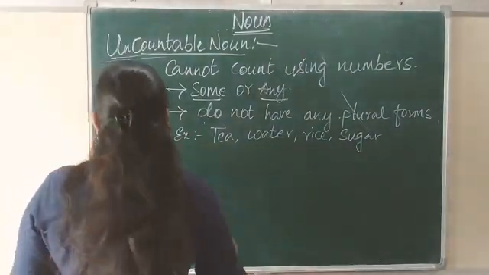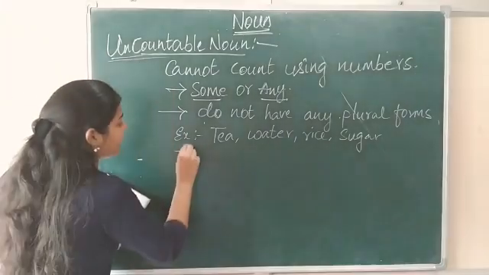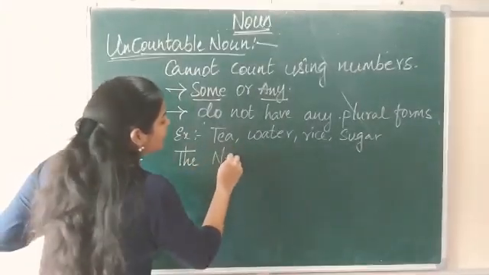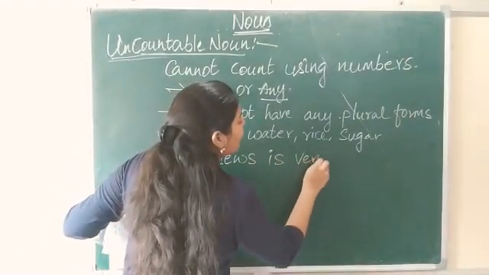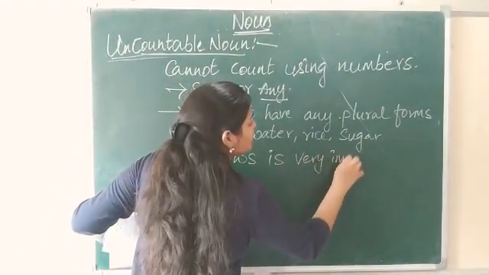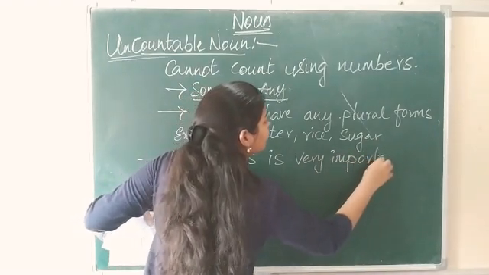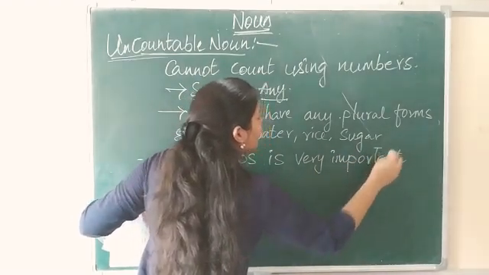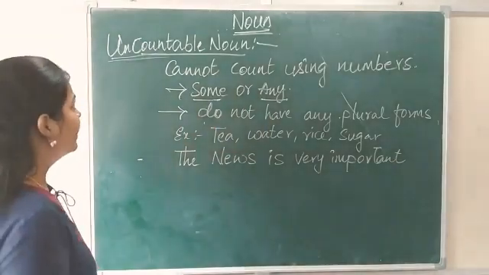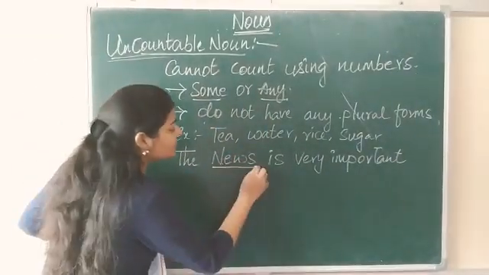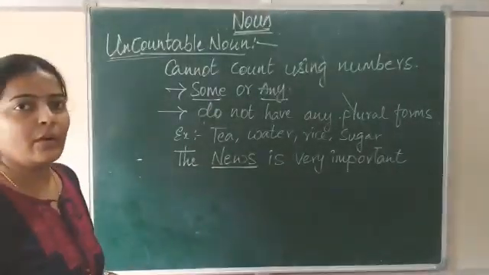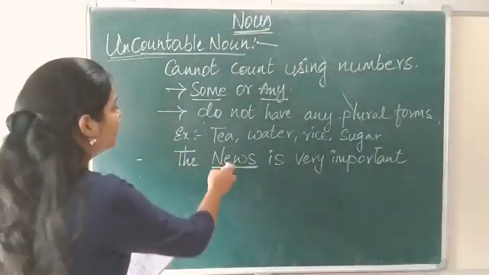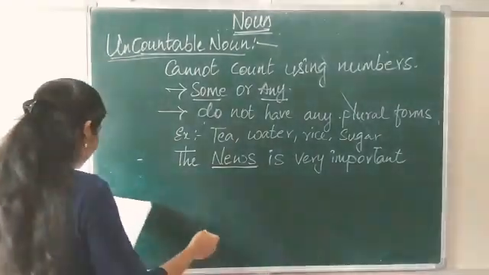So, we'll do some exercises here. The news is very important. So here, what is the uncountable noun? The uncountable noun is news. Can you count news? Though it is very important, we cannot count it. Yes? So news is an uncountable noun.